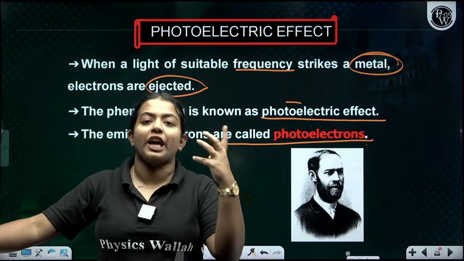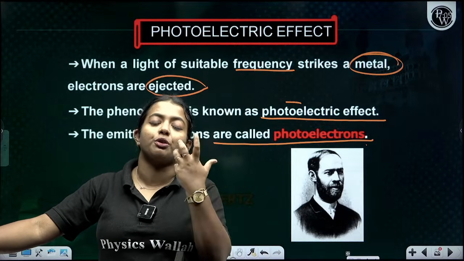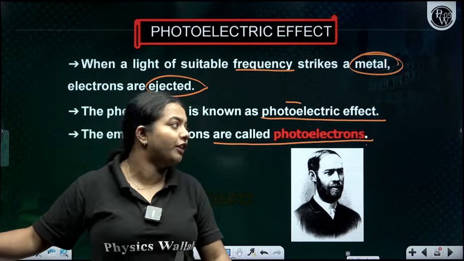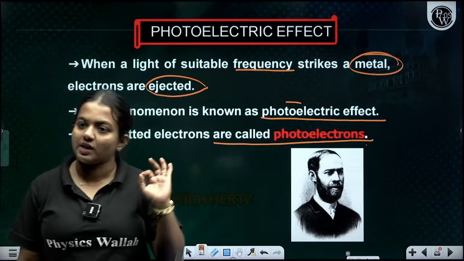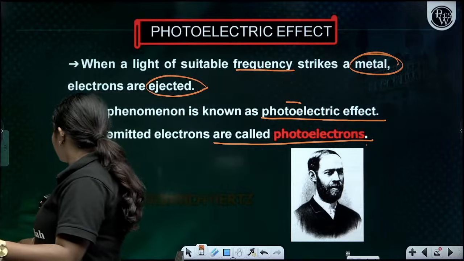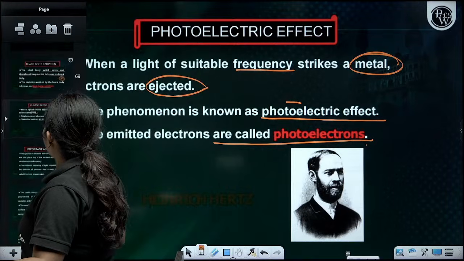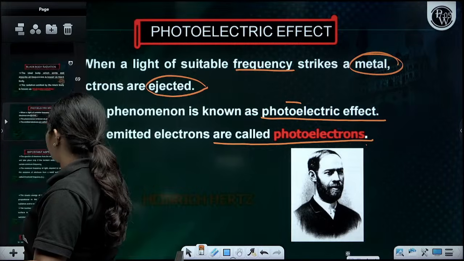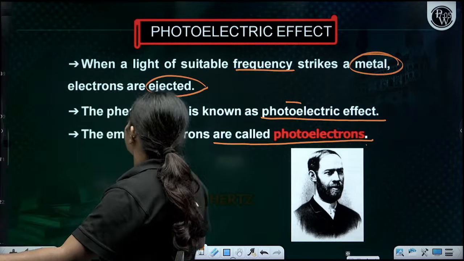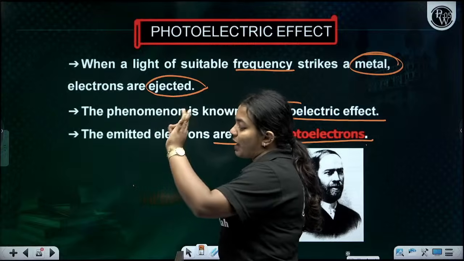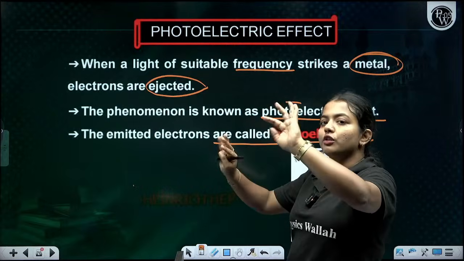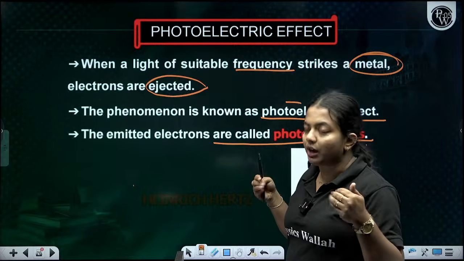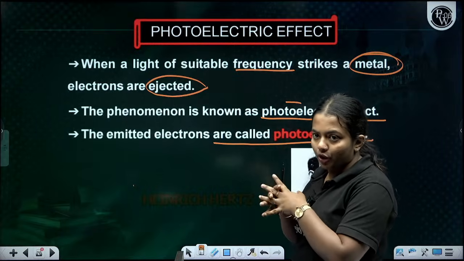That particular effect is called the photoelectric effect, and the emitted electrons are called photoelectrons. Clear everyone? Both come under the category of the particle nature, black body radiation and the photoelectric effect. Black body radiation is the ideal body which can emit, give and absorb radiation.